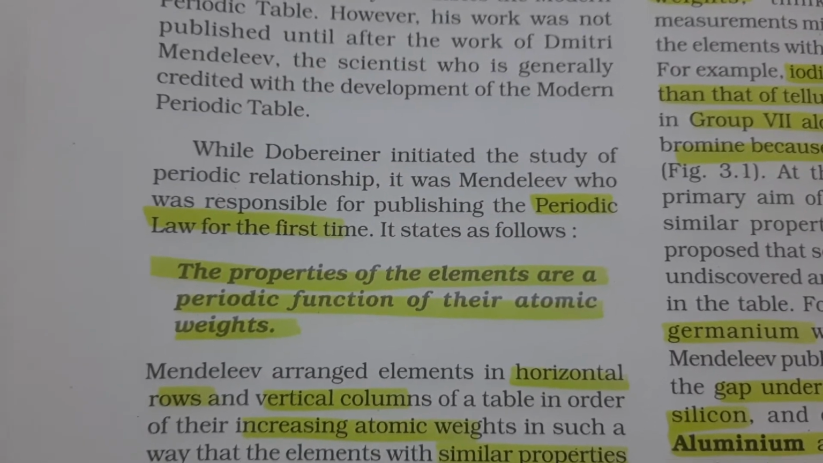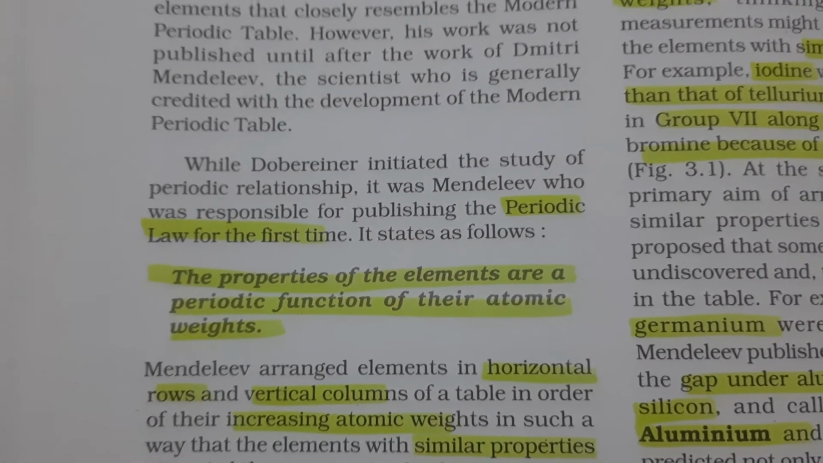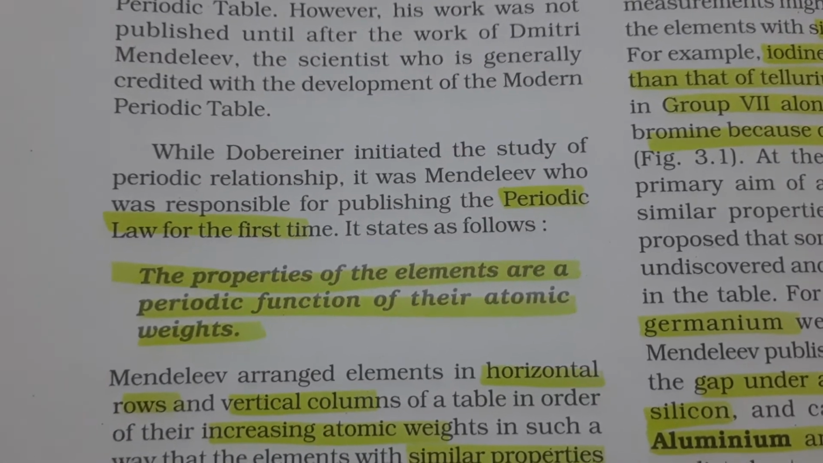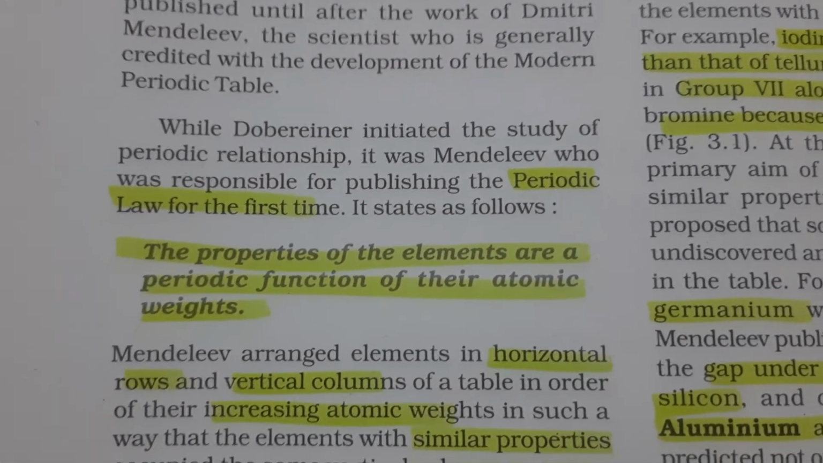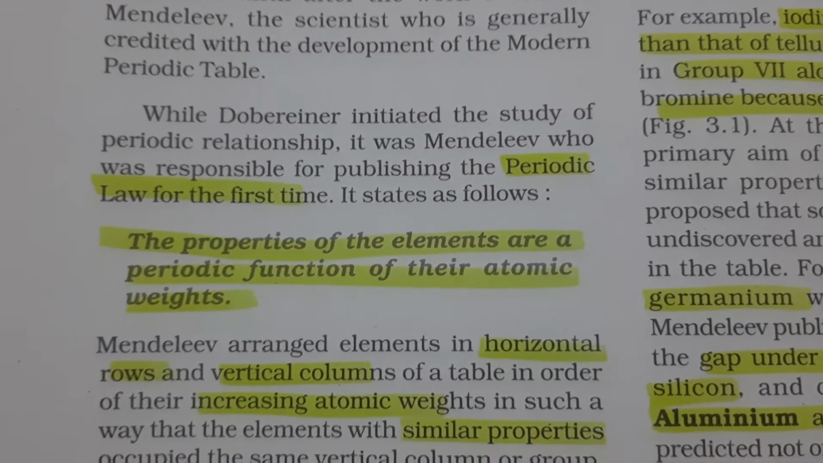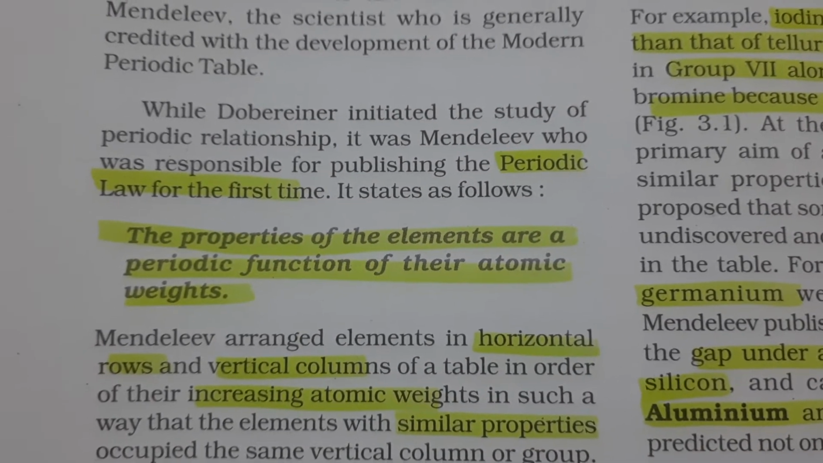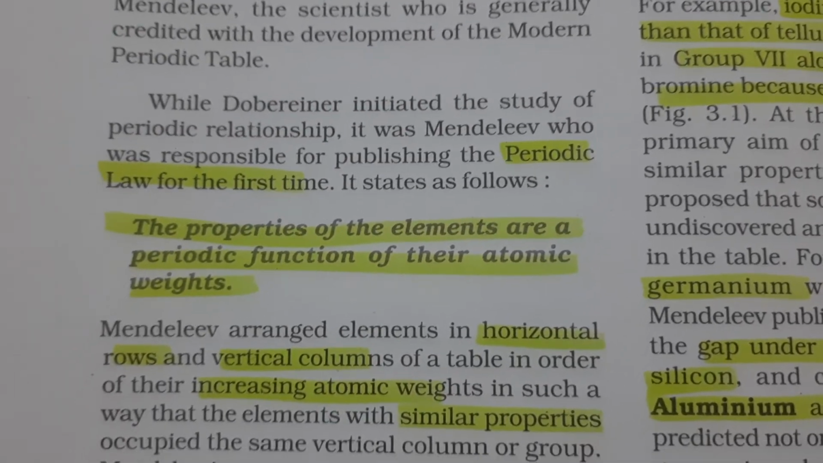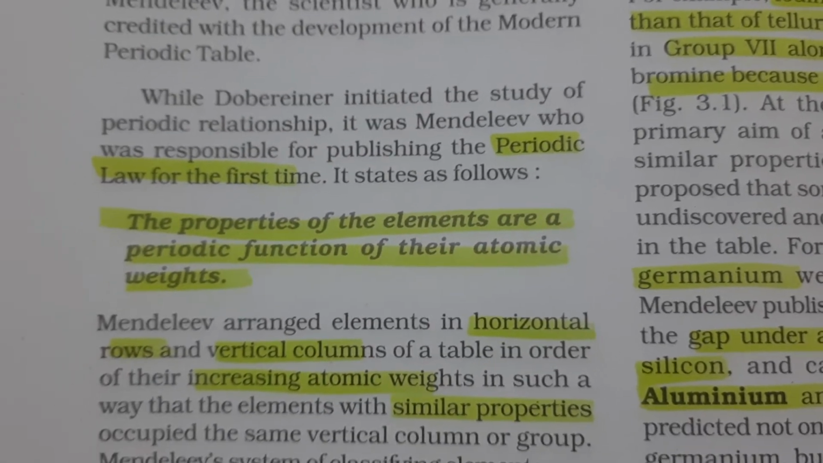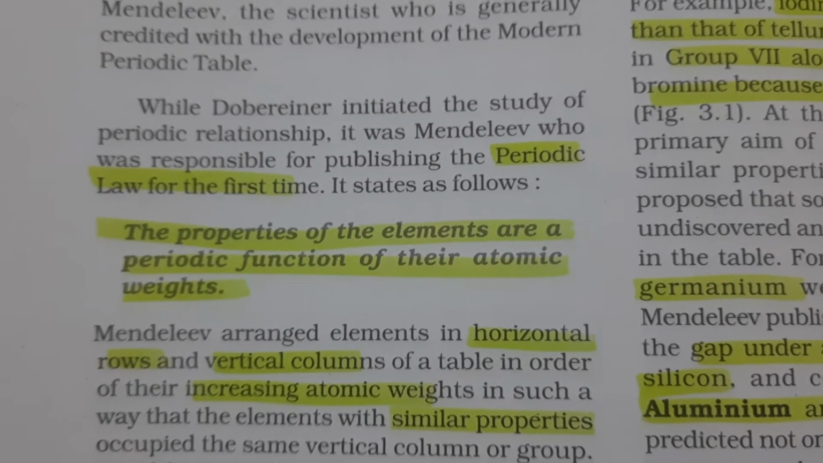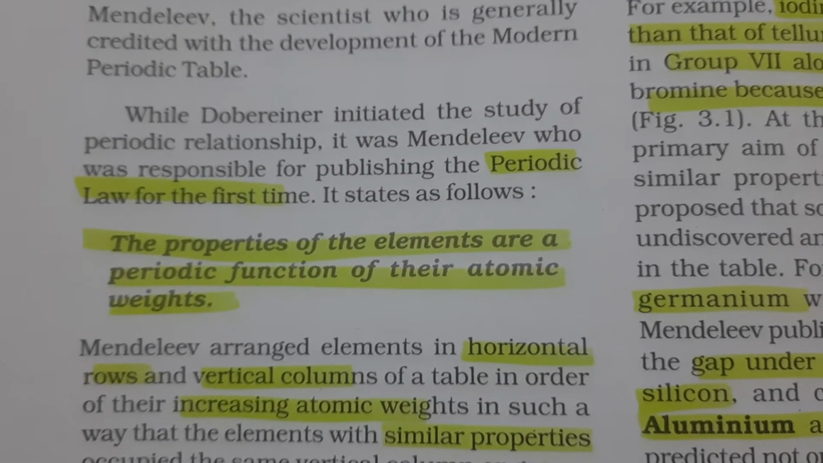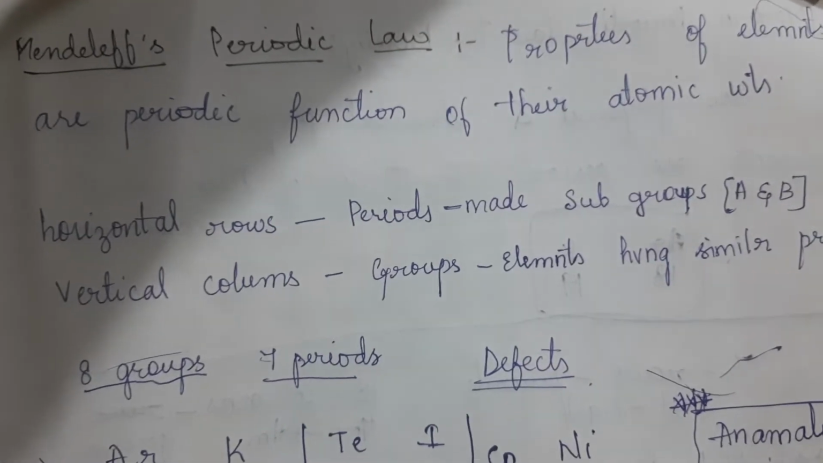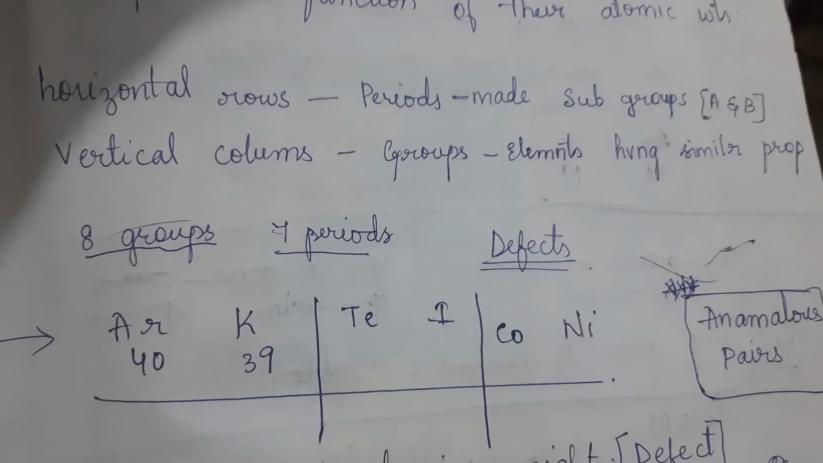If you see, the law of triads was also based on atomic weight. Then the law of octaves was also based on atomic weight. Here also it's atomic weight. The old periodic law was on atomic weight. Everything till now was on atomic weight, but later on they changed to atomic number. So the properties of elements are a periodic function of their atomic weights.